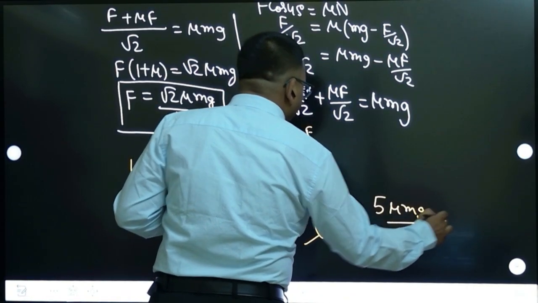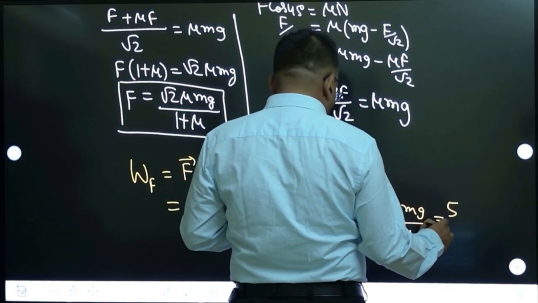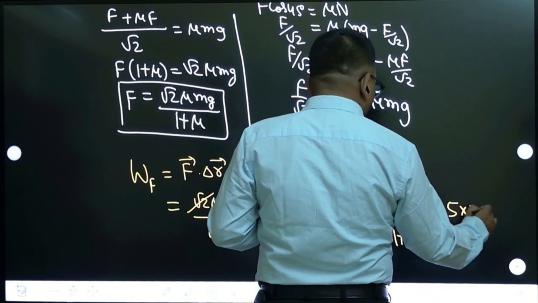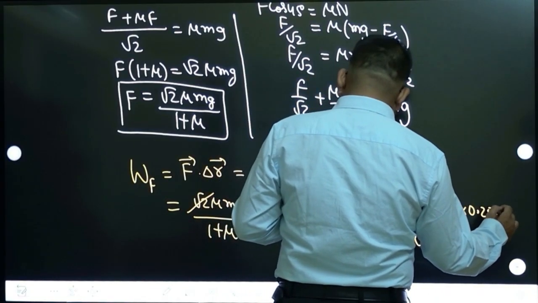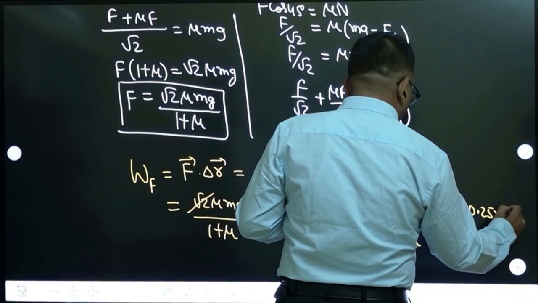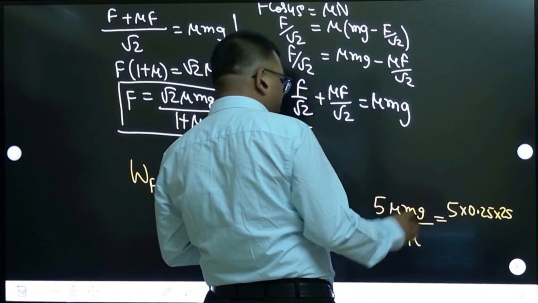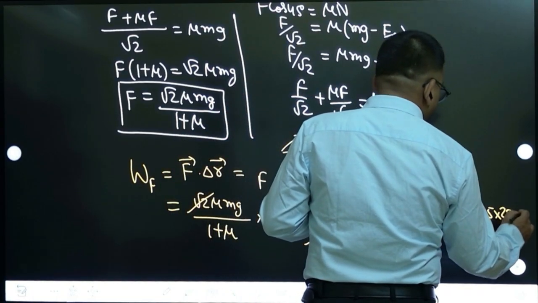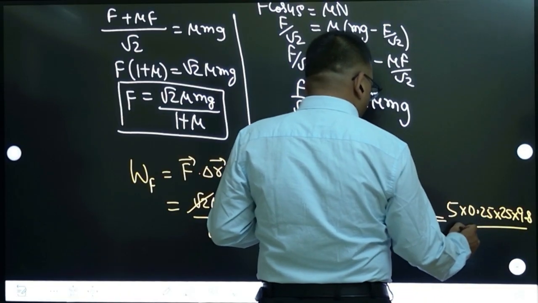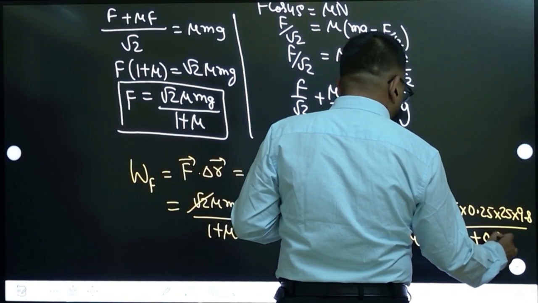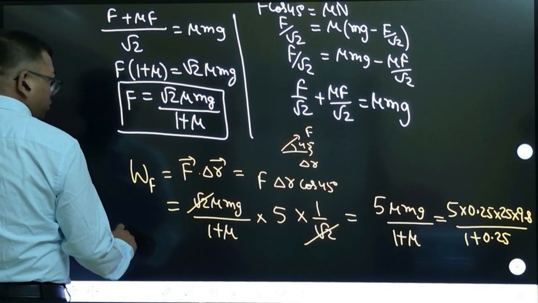Now we'll substitute the values. Substitute 5, mu value they have given as 0.25, mass value they have given 25, and let us take g. G they have not given, and according to the option 490 is also an option, so let us keep g as 9.8. And then 1 plus 0.25. This you need to solve, so let us do this calculation.